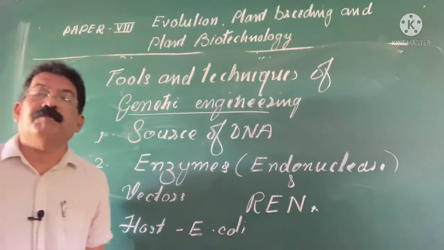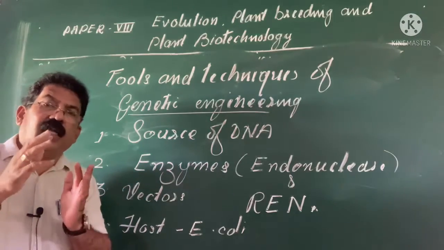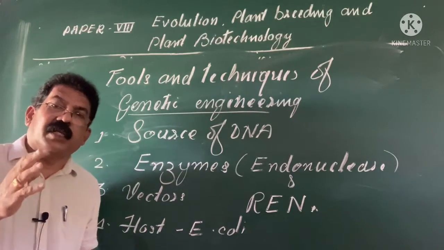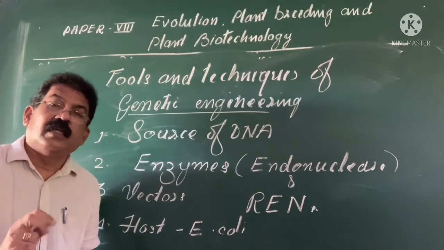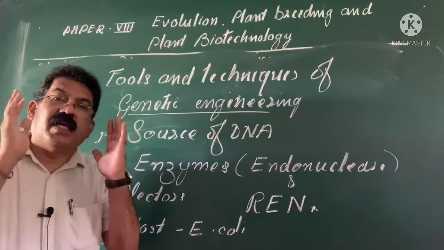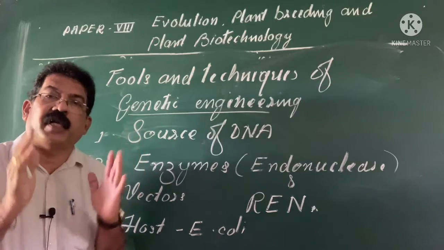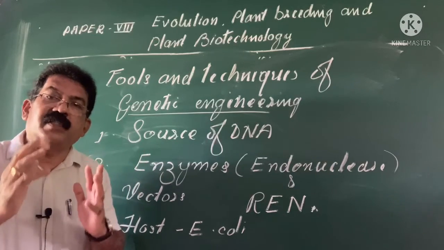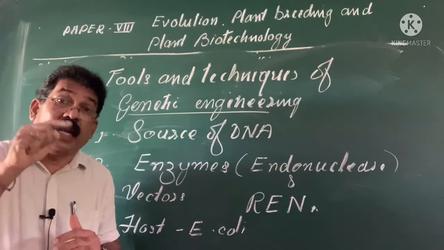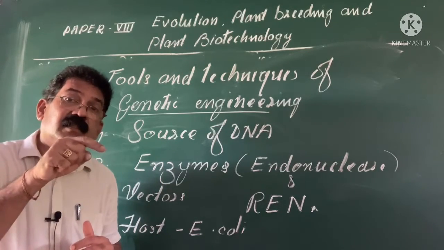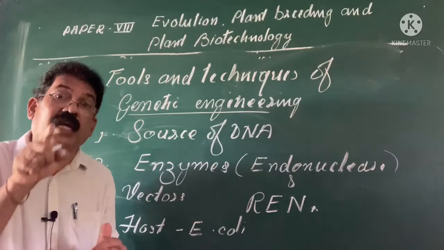Source of DNA. The DNA of desired character is isolated. How can it be isolated? Imagine we have a tissue, a mass of cells, in which thousands or millions of cells are present. Each and every cell has a nucleus. The nucleus has a nuclear envelope.